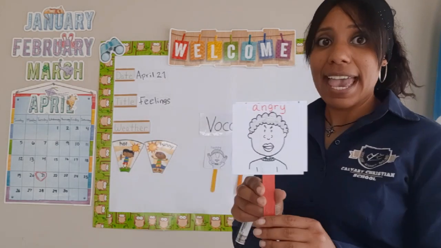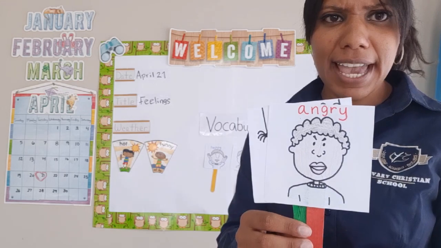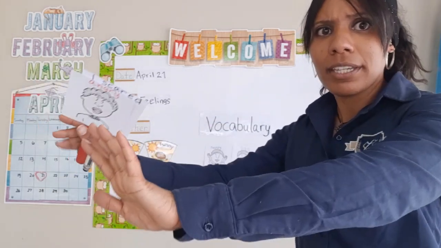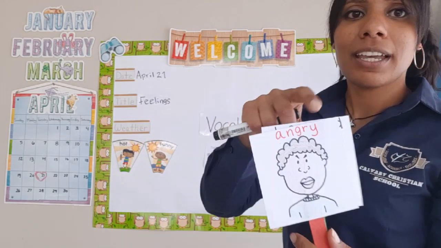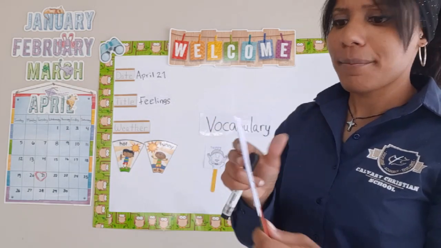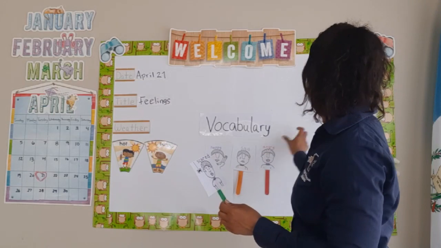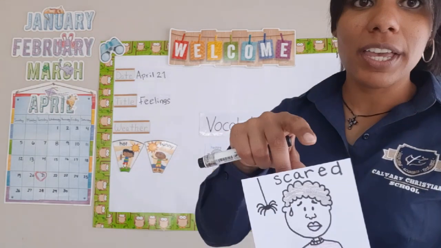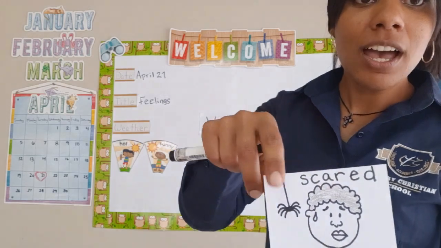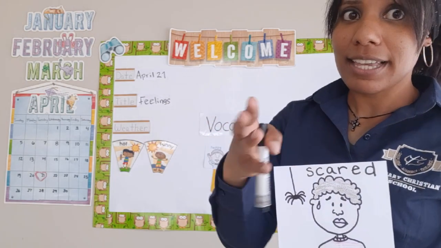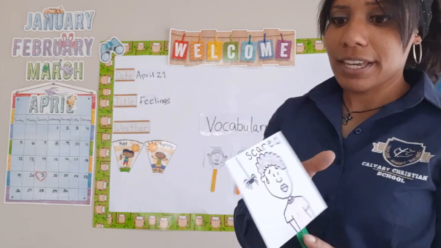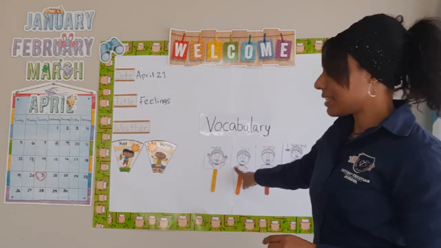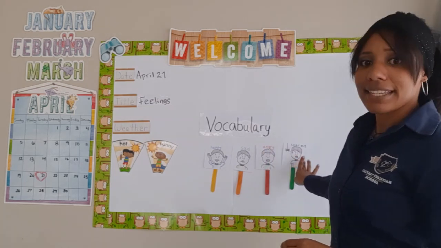So he was sad. Next we have angry. So he was very angry. Do we remember? He was angry when the boy pushed him. Yes, he was very angry, right? And the last one that we have that Walter was what? That he was scared of the spider, right? He said, I'm scared, right? So here we have happy, sad, angry, and scared.